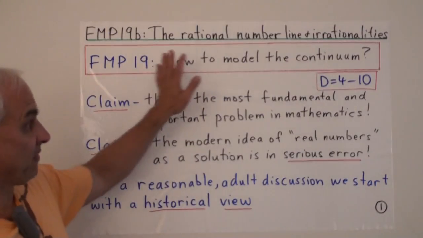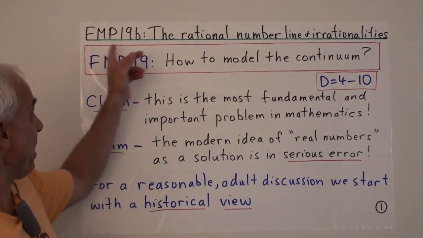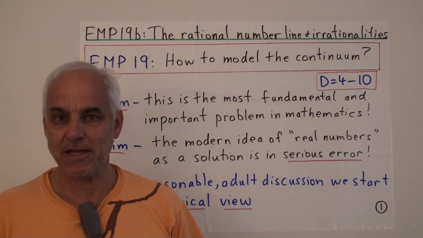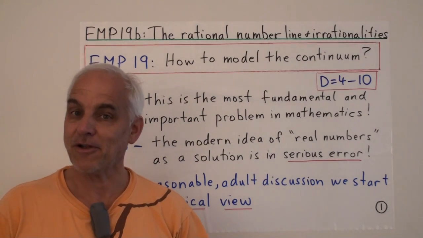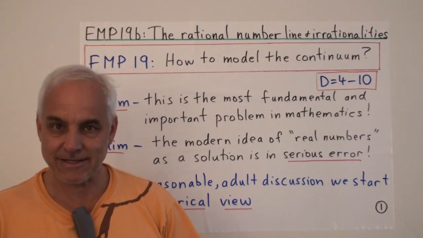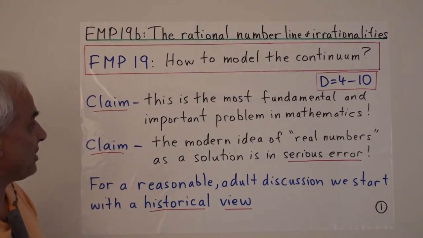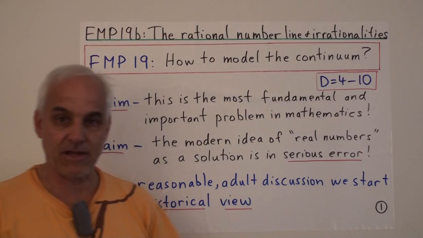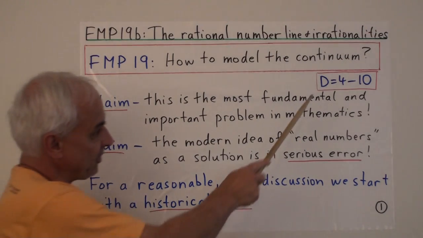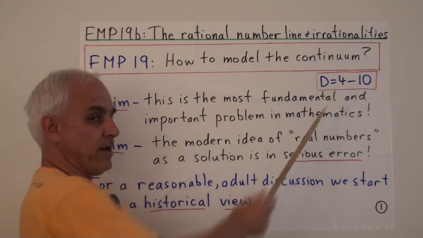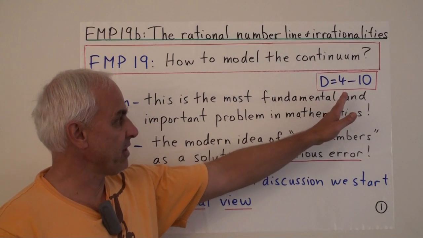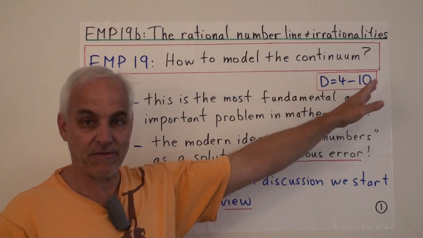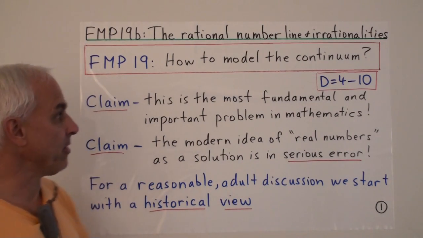This is the second video of our famous math problem number 19 problem, which I claim is the most important and fundamental problem in mathematics. And we outlined what it was last time. It's how to model the continuum. And we gave this a difficulty level of somewhere between 4 and 10. Some aspects of it are actually solved. Other aspects of it are very difficult and perhaps insurmountable.